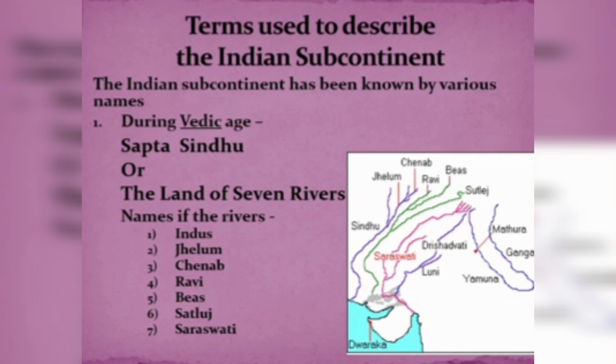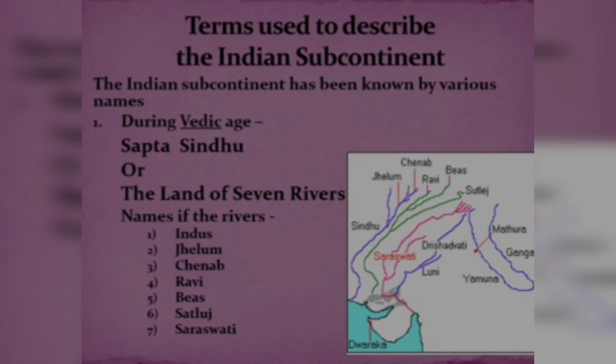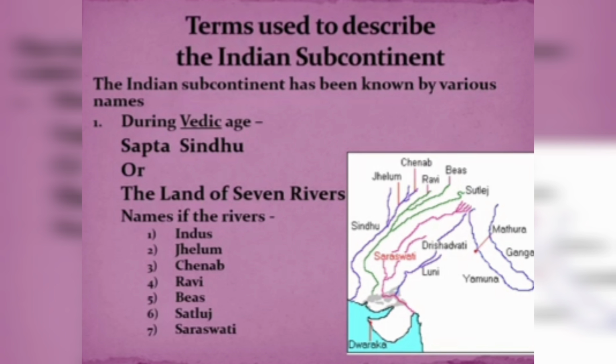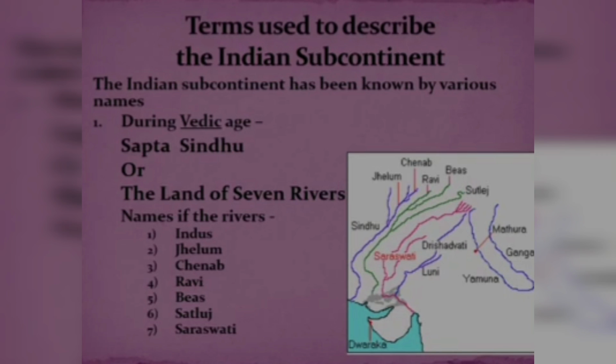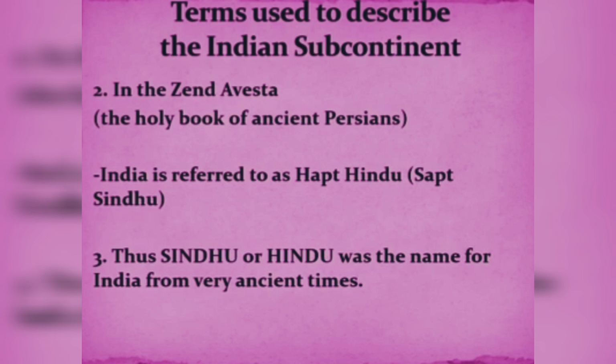You can see a small map in which you can see the names of the seven rivers. The seven rivers are first Indus, second Jhelum, third Chenab, fourth Ravi, fifth Beas, sixth Satluj, and seventh Saraswati. All these rivers are included, and that is the reason the subcontinent is also known as the land of seven rivers.